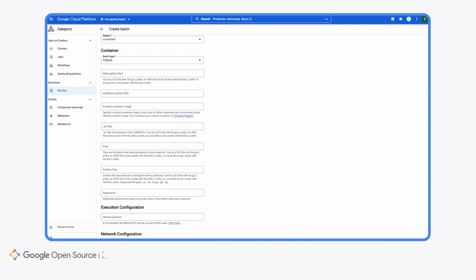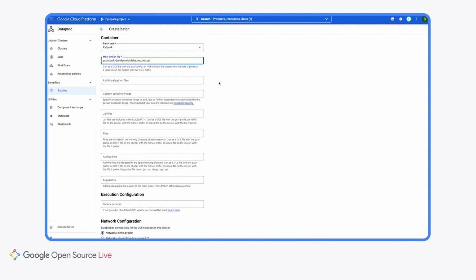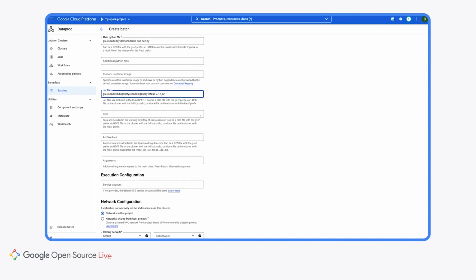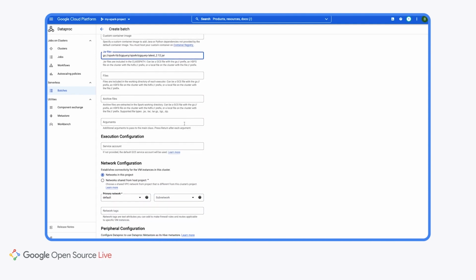For this main Python file, this is going to be the Python file that gets run against your serverless Spark runtime. In this case, I'm just copying this demo file that I have here. Below that, we have some other options. We can add additional Python files. We can choose a custom container image to have this job run on. We can add jar files that we would like the job to have access to. In this case, I'm going to provide the link to the Spark BigQuery connector, which this job relies on. We can add some files, archived files, arguments, and here we can also add a service account.